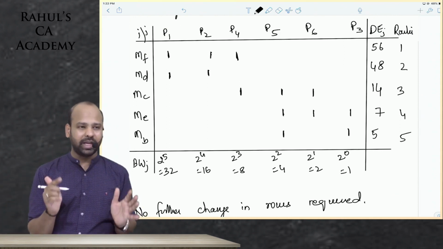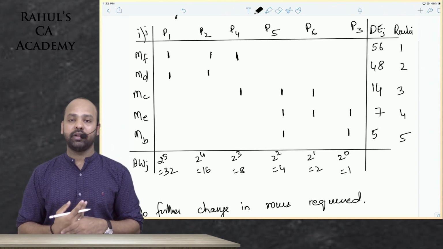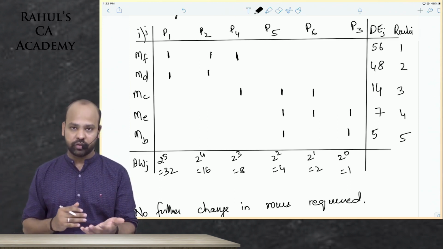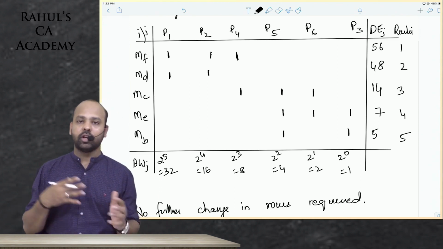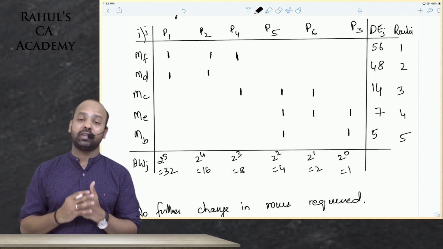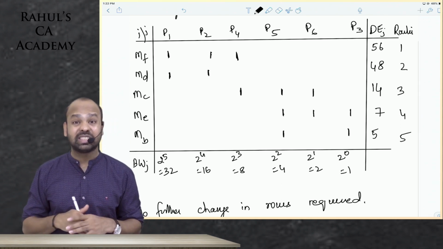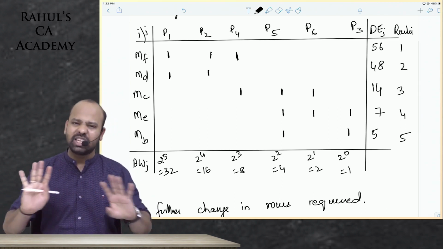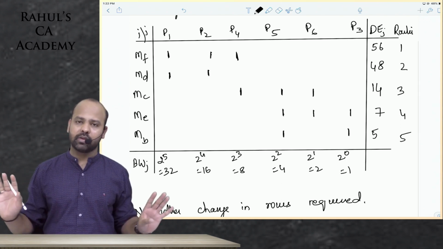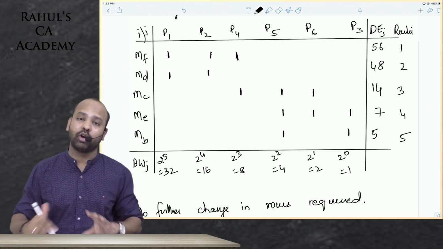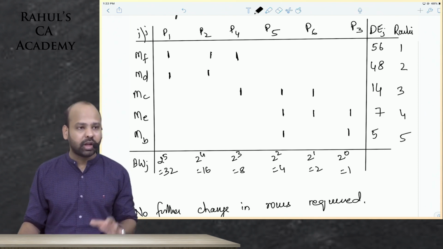So I'll just repeat the steps for you, guys. You assign binary weights to columns first, compute decimal equivalent for rows, rank them, interchange rows. Then repeat the process with columns. You will keep repeating this, guys, till you arrive at a matrix where there is no further interchange in rows or columns required. So there is no further change, guys, in rows or columns required. That is the point where you will stop, guys. That is where you'll have to stop.